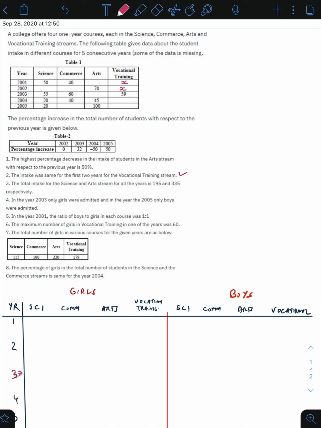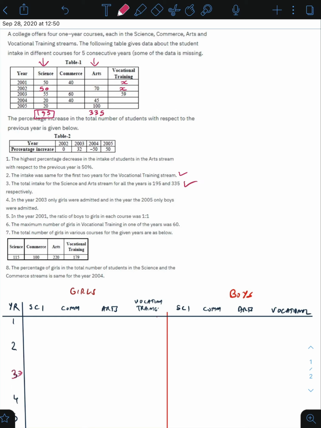Look at statement number 3. The total intake for science and art stream for all the years is 195 and 335. That means the total for this column would be 195 and the total for this column would be 335. If the total is 195, this has to be 50. So I get the value for the row of 2002 and column of science.